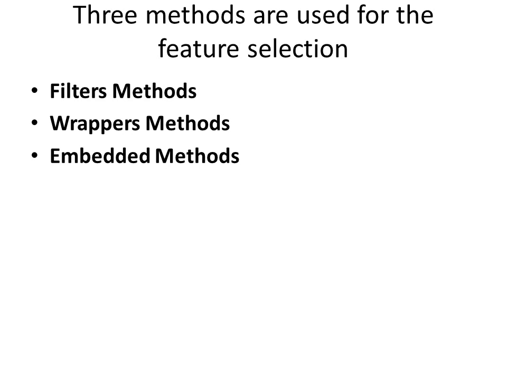Three methods are used for feature selection. They are the filters method, wrappers method and embedded method.